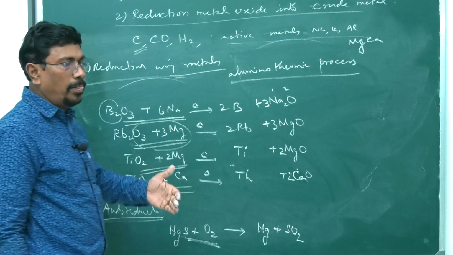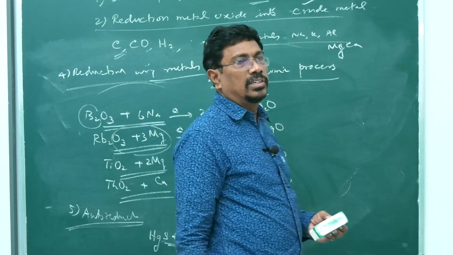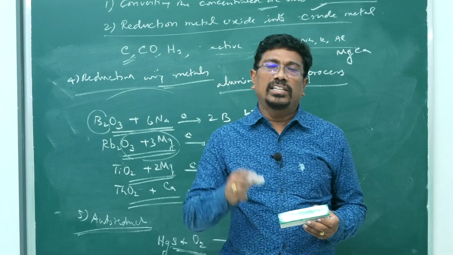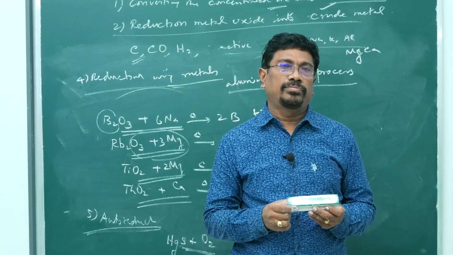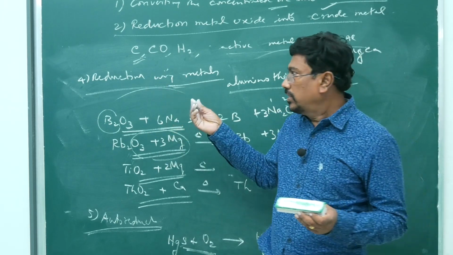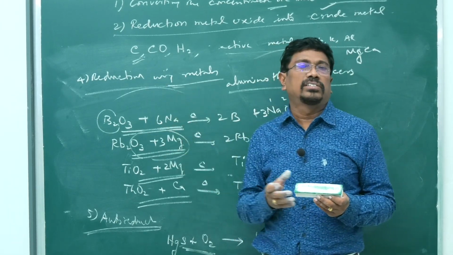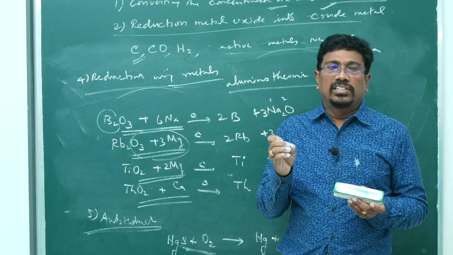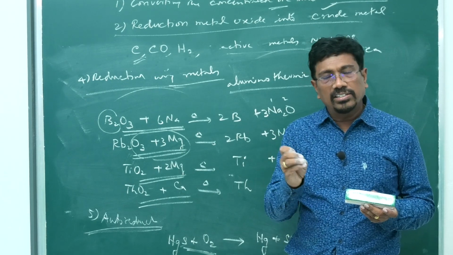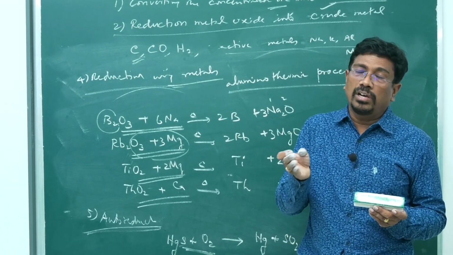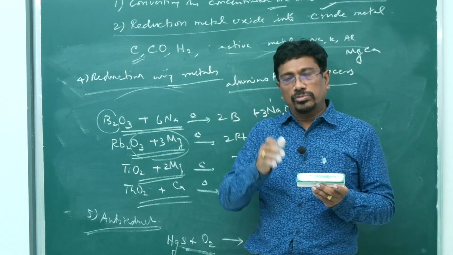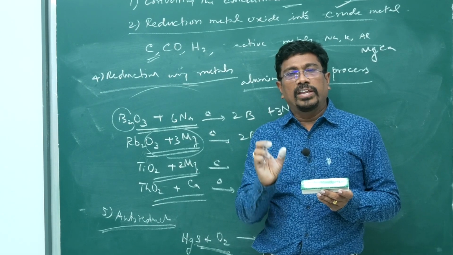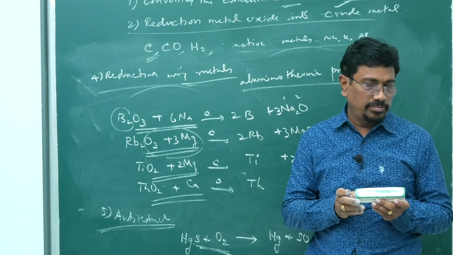So first we have seen the smelting method. In that we have seen how to extract iron from iron ore and then copper from copper pyrite. Next method we have seen is reduction using carbon. Third one using hydrogen. For that the electropositive nature should be less than hydrogen. Along with hydrogen, carbon monoxide can also be used. That is water gas, carbon monoxide and hydrogen. Nickel oxide can be reduced to nickel by that method.